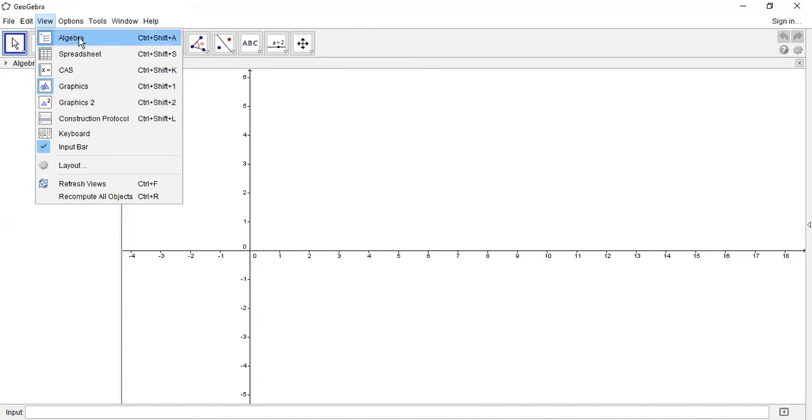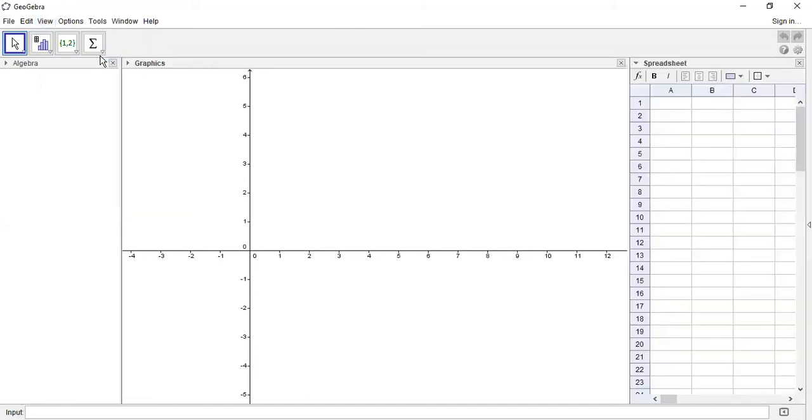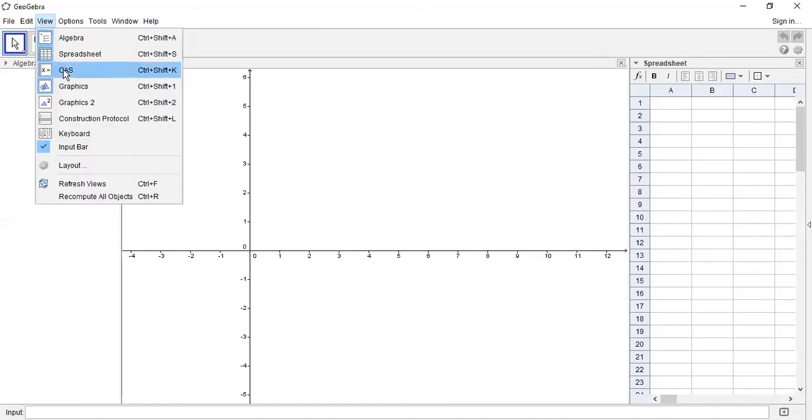We can hide it, and for that Control plus Shift plus A is the shortcut key. We can show or hide the content. Then spreadsheet: if we want the spreadsheet view to see the content, we can click on it and the spreadsheet view is visible here. So any kind of views we want, we can show.